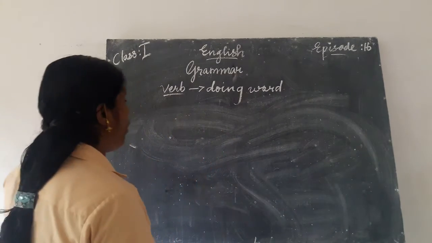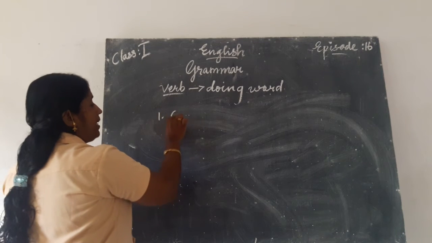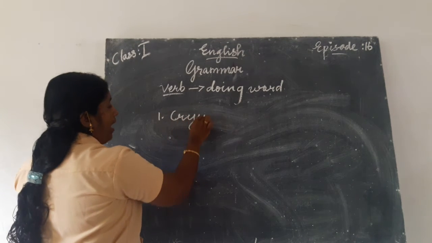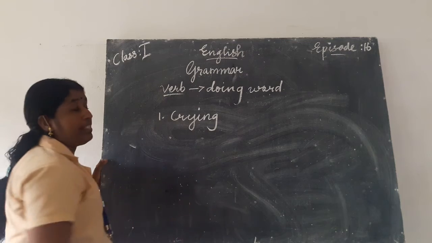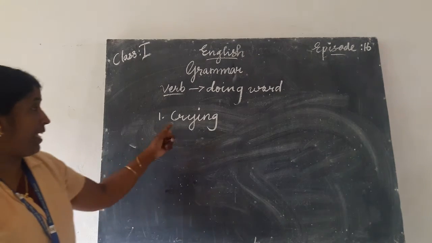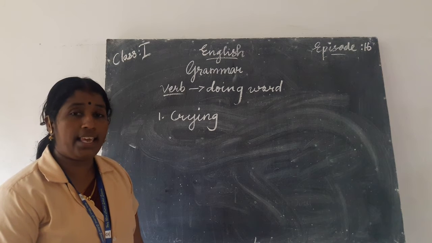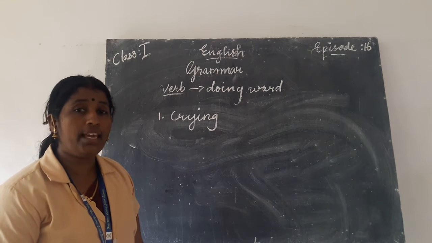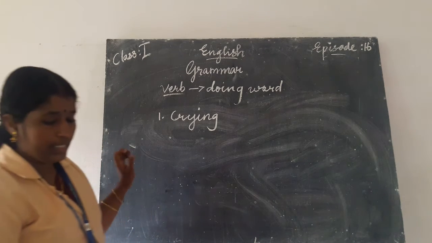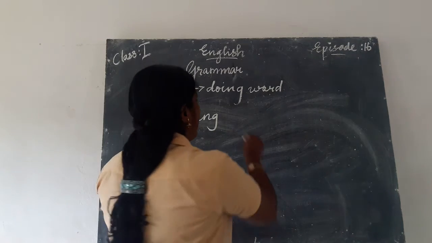First picture, the boy is crying. C-R-Y-I-N-G. Crying. Right below the first picture.